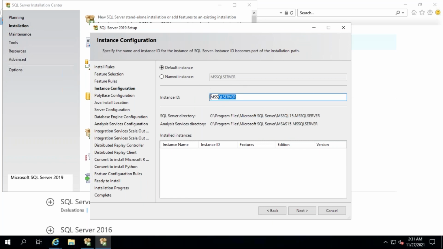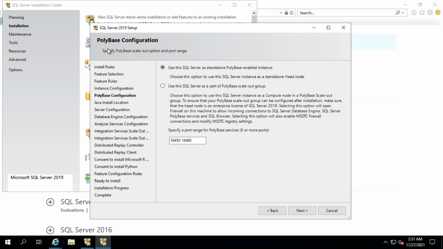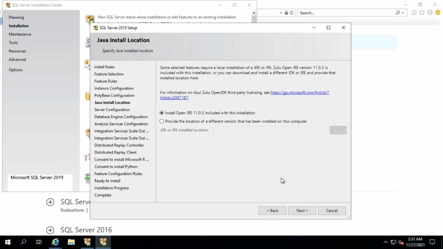You have the default instance here. So this is the server name. You can see: specify the name and instance ID for the instance of SQL Server. The instance ID becomes a part of the installation path. If you want to rename, you can go and rename. I'll keep this. Now click on next. PolyBase configuration takes a port range. Click on next.